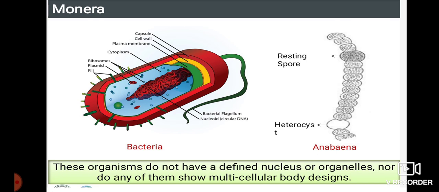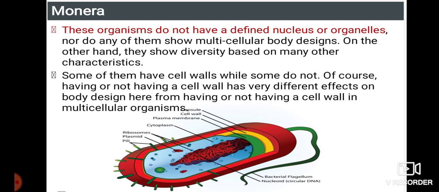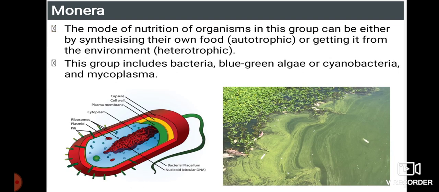These organisms do not have a defined nucleus or organelles, nor do any of them show multicellular body design. So directly we can say these are prokaryotes and not eukaryotes. On the other hand, they show diversity based on many other characteristics. Some of them have cell walls, while some do not. Of course, having or not having a cell wall has very different effects on the body design here from having or not having a cell wall in multicellular organisms.